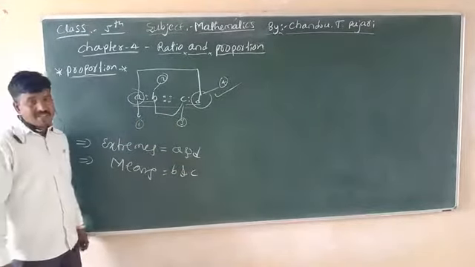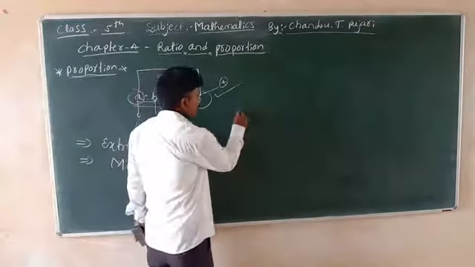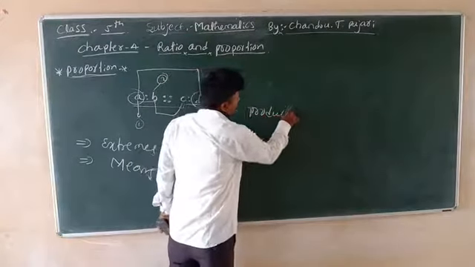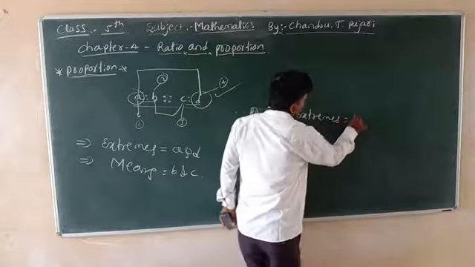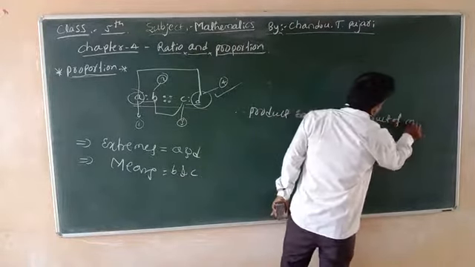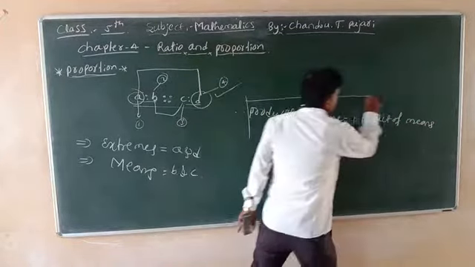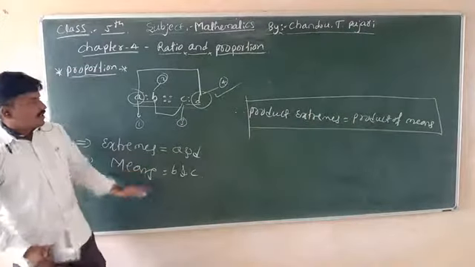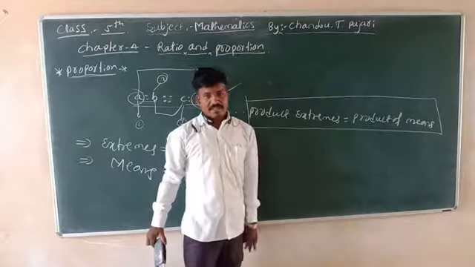Our condition in a proportion is that the product of extremes is equal to the product of means. This is the standard condition in a proportion. Got it?